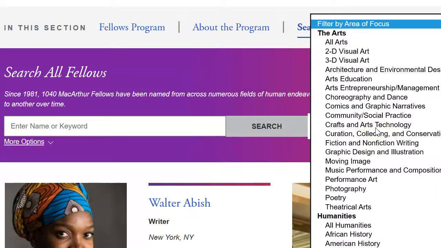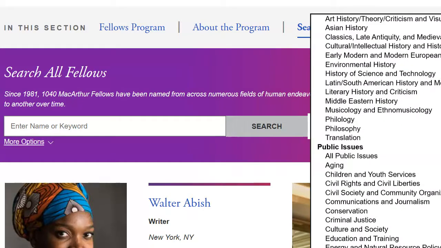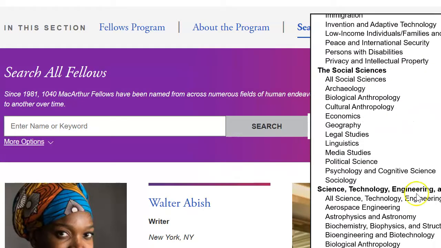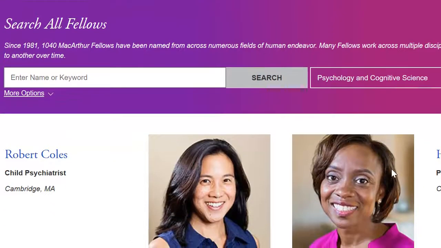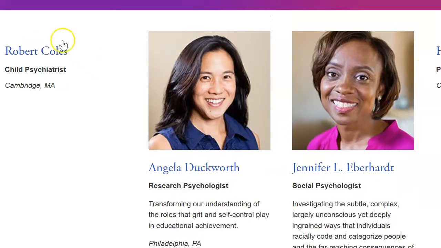And let's try going down to, under social sciences, let's try psychology. All right. So by focusing on psychology, we've got a few names that come up. The older ones don't have a photograph, the new ones do. But if we take a look, for example, at Jennifer Eberhardt, this is a great example of a fantastic project.